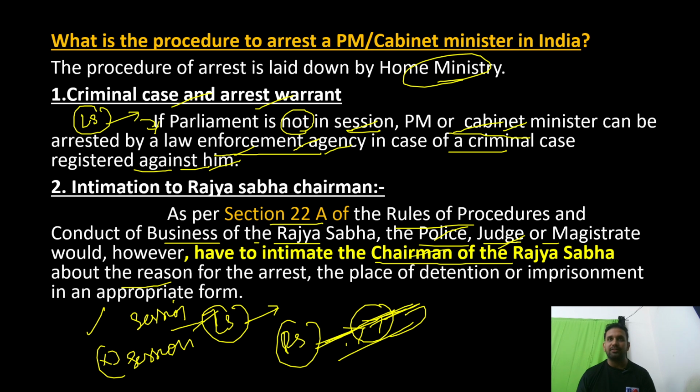So they must intimate the chairman of the Rajya Sabha about the reason for the arrest, why they are arresting that Rajya Sabha MP, and the place of detention, where they are going to detain him. Whether they pick up the guilty MP at his house, or from a shopping mall, or put him directly into jail, whether detention or imprisonment of any Rajya Sabha MP, intimation should first be given to the Rajya Sabha chairman, nothing but our Vice President.